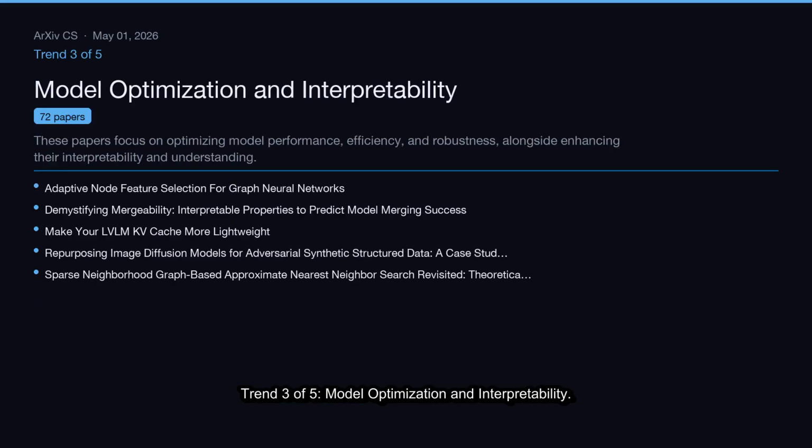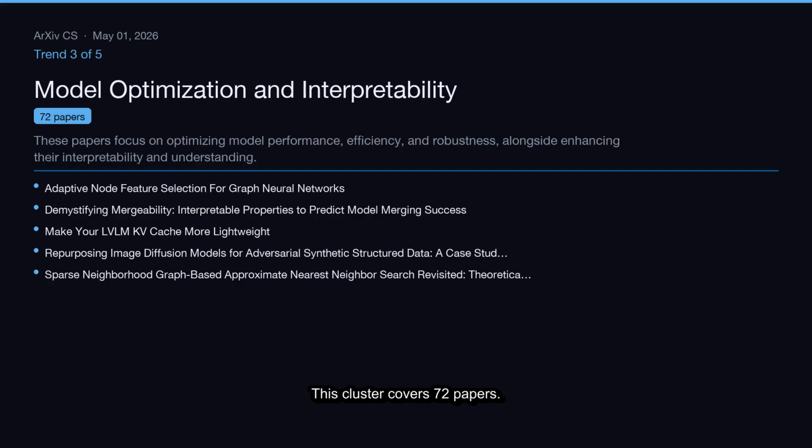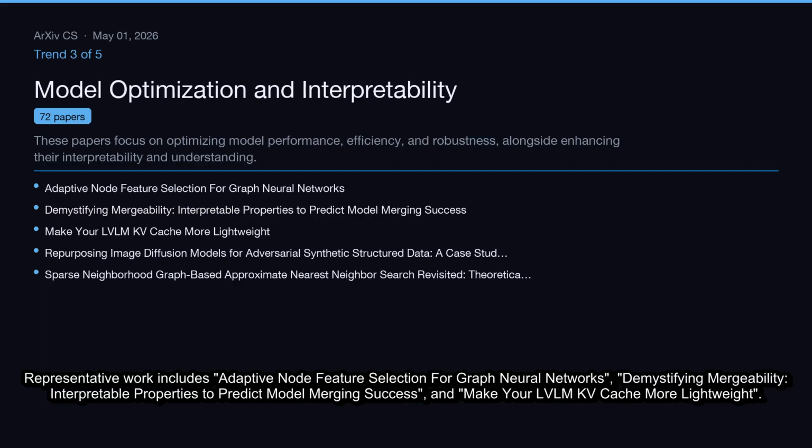Trend 3 of 5, Model Optimization and Interpretability. These papers focus on optimizing model performance, efficiency, and robustness, alongside enhancing their interpretability and understanding. This cluster covers 72 papers. Representative work includes adaptive node feature selection for graph neural networks, demystifying mergeability, interpretable properties to predict model merging success, and make your LVLM KV cache more lightweight.